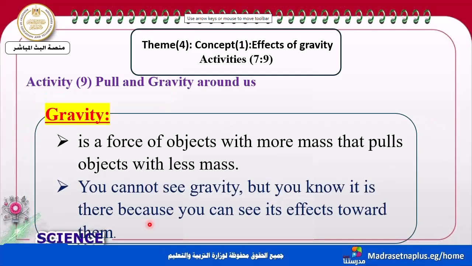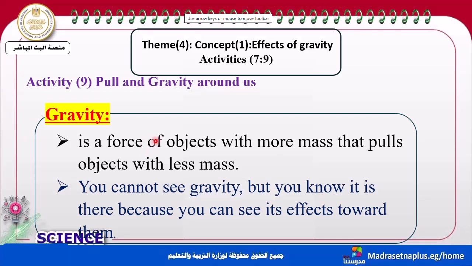Let's move to the last activity, which is called pull and gravity around us. There is pull of magnetism, pull of attraction, pull of many forces, and also gravity around us. So, what's gravity?